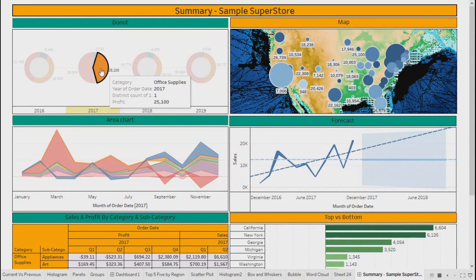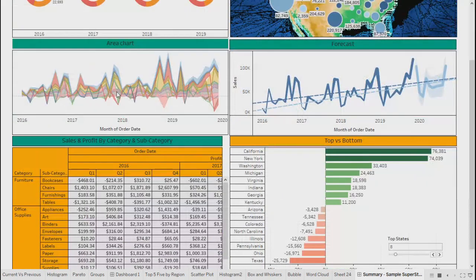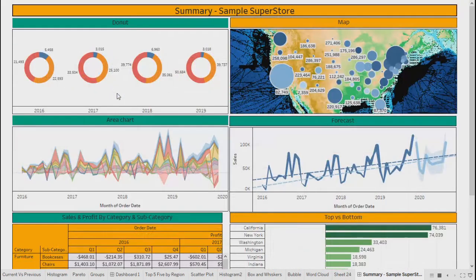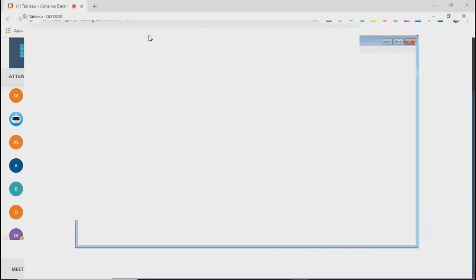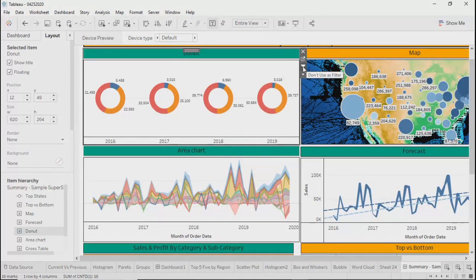I'll just double click again. It will go back into the original state, right? Which feature did you activate for this? Just this, use as a filter. Okay, but what happened in the backend? Because of this use as filter, how was data getting filtered? Any idea? Where can we go and see that?